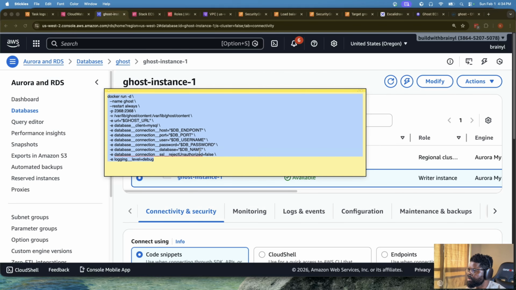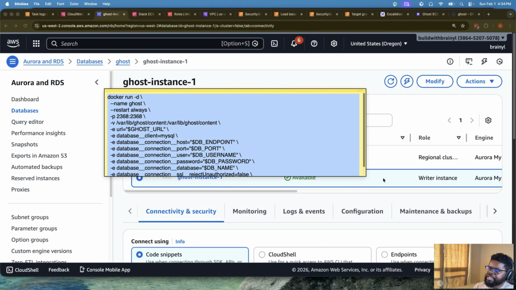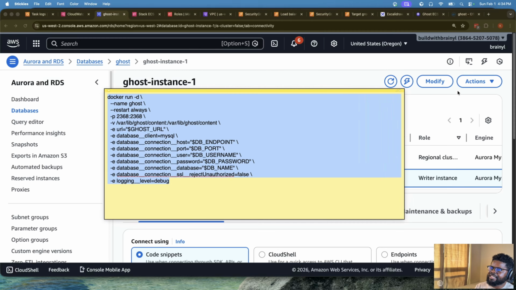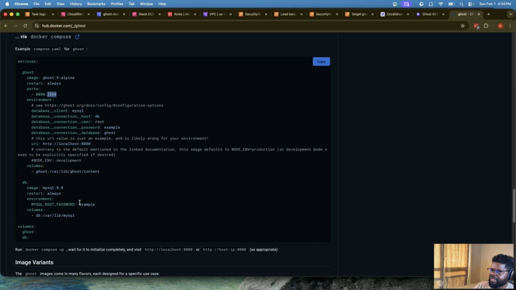Let's see. Okay, cool. So what I've done is I've taken whatever is there. You will see that this is the port, right? So it needs this port to connect. But the things I really need you to pay attention to, let's forget about these other ones. You can do all these later if you want to take it further. The most important thing, and again, this is not from me, I basically know it's from the website, is that there is a client, a connection host, a user, a password, and a database. So let's start creating those things.